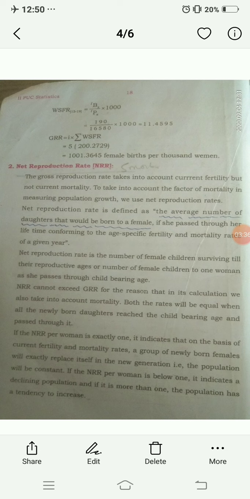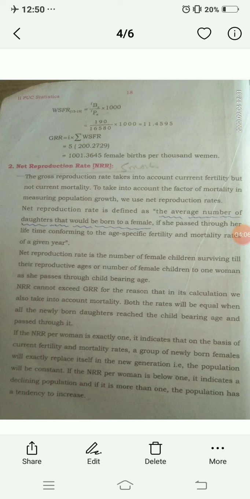But in NRR we take into account the factor of mortality in measuring the population growth. When we measure the population growth rate, we consider mortality as well as fertility, so we use the net reproduction rate.